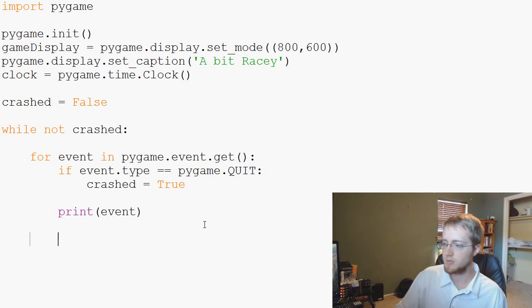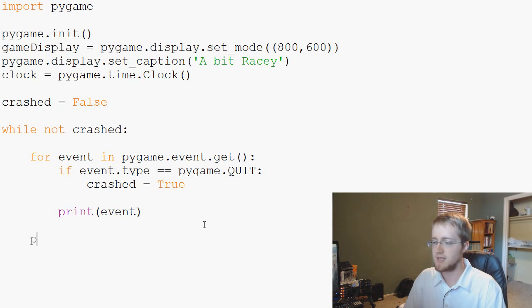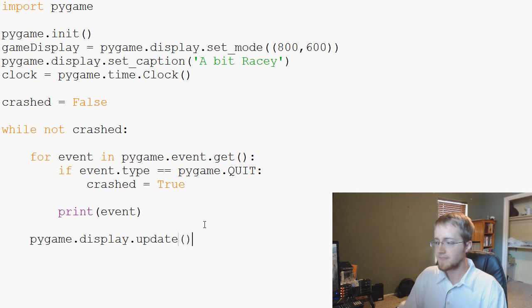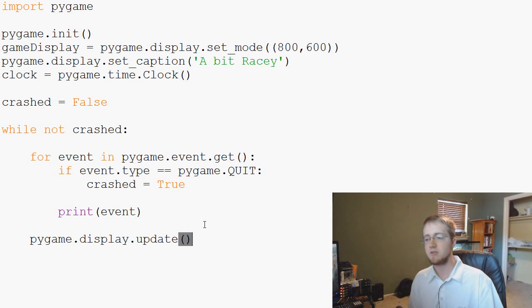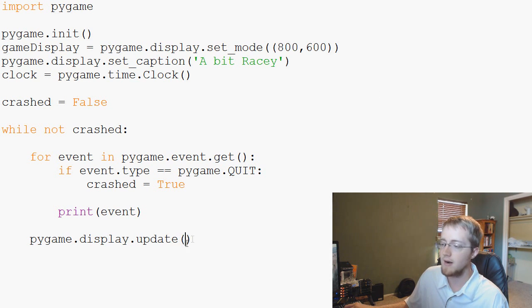So after this for loop, after we've gathered all the events and we're printing the event, what do we want to do? Well, we want to update our display. So we're going to say pygame.display.update. And here's an important point to note: there's two ways to do this. You can use pygame.display.update, or you could use pygame.display.flip. What pygame.display.update is going to do is you can put in a parameter here and it will just update that one thing.